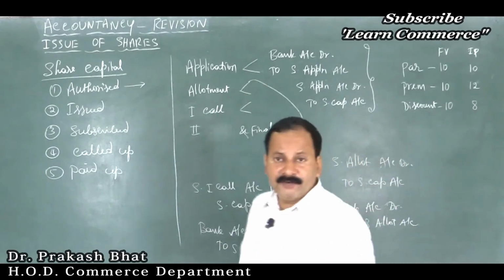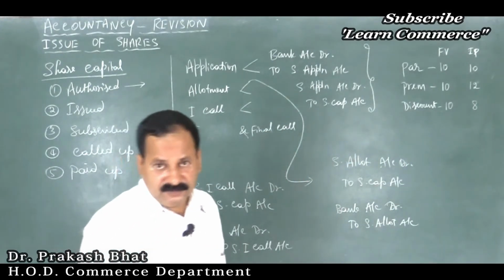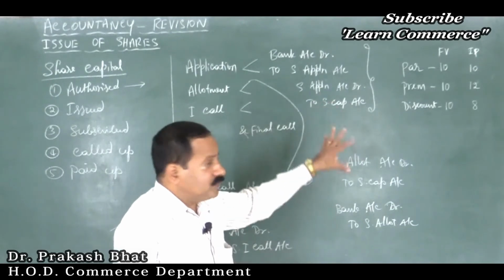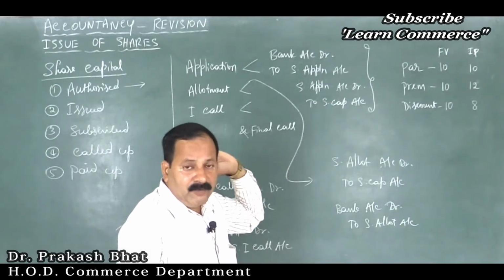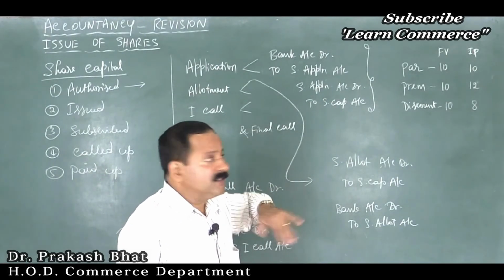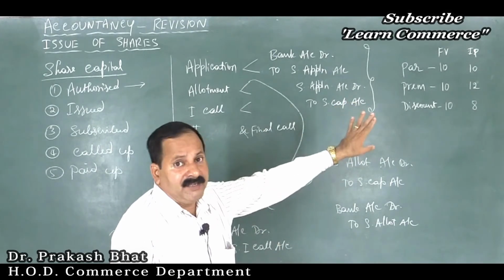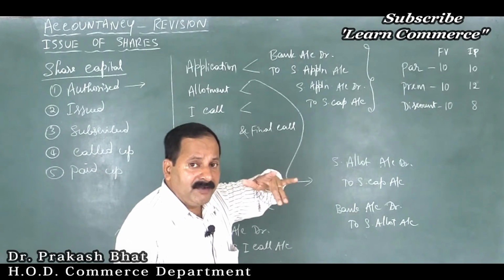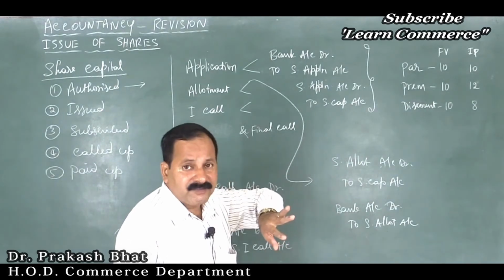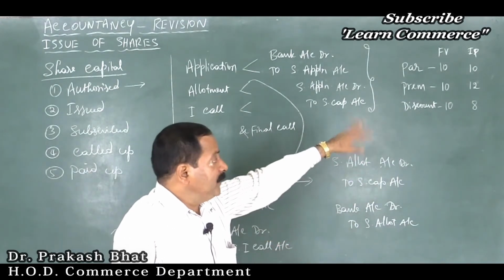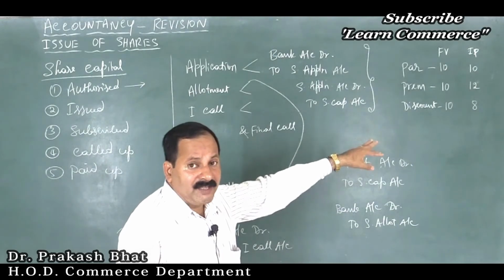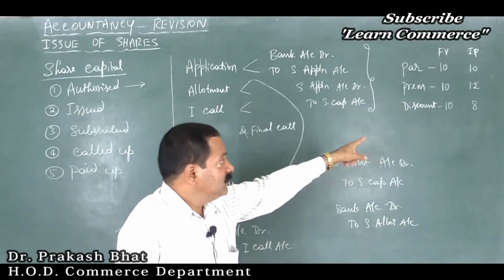Do you find any difference here? Yes. In all the cases, face value is 10, correct? But while issuing, it matters a lot whether you have issued at premium, par or discount. Par means 10, issued at 10, no problem for us. A premium, price is 10, you have issued at 12.